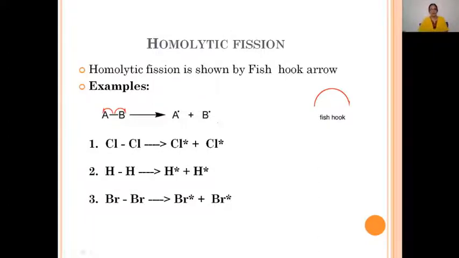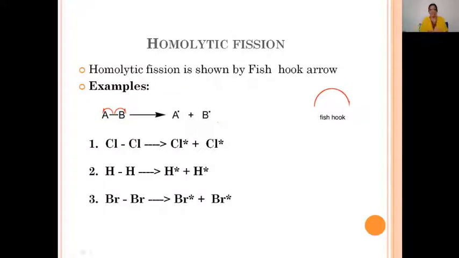Homolytic fission is generally represented by a fish hook arrow. This is a curved arrow with one line, a half arrow, as it is called. So, this is known as the fish hook arrow. The fish hook arrow is used to represent homolytic bond fission.